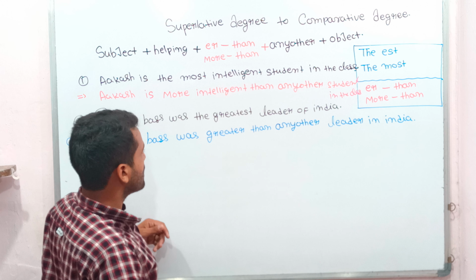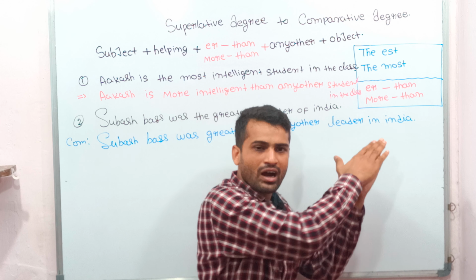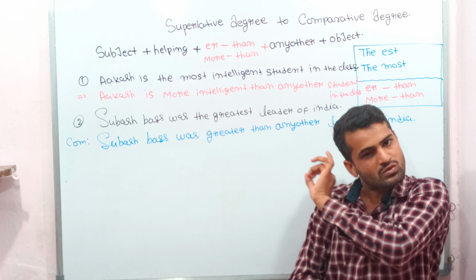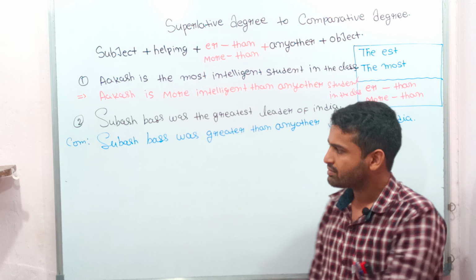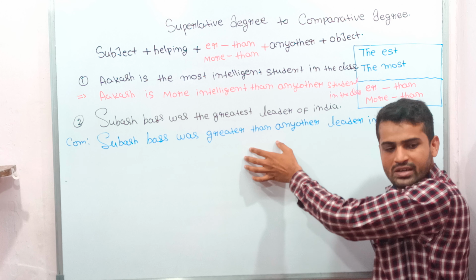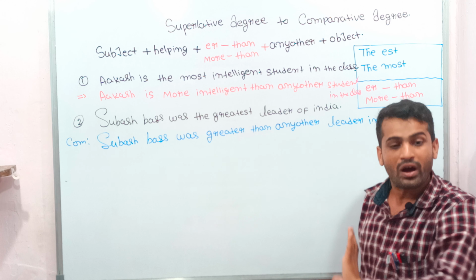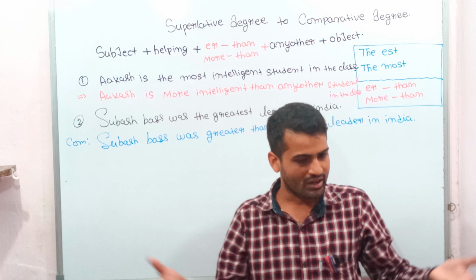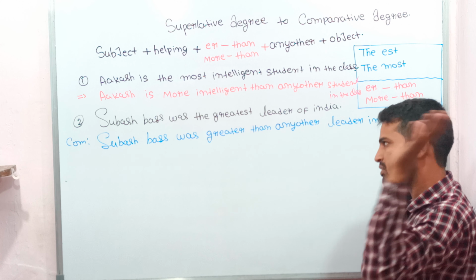See here. Subhas Bose was the greatest leader of India. It means no other leader was like Subhas Bose. And after the change, Subhas Bose was greater than, it means we are comparing Subhas Bose with other leaders like M.G. Gandhi and others, whoever was a leader in the past.